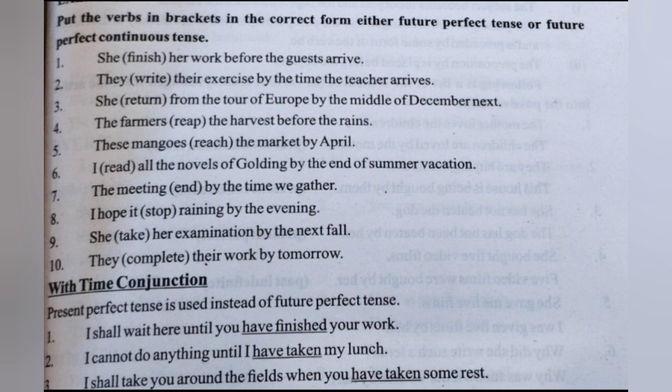There is another section in which we use the tense with time conjunction as well, in which present perfect tense is used instead of future perfect tense. For example, I shall wait here until you have finished your work. I cannot do anything until I have taken my lunch. I shall take you around the fields when you have taken some rest. So in these particular sentences, we are using time conjunction with present perfect tense instead of future tense. So that is the difference.